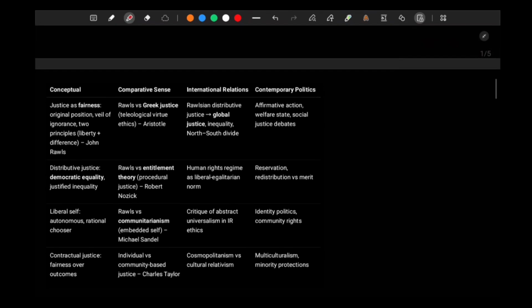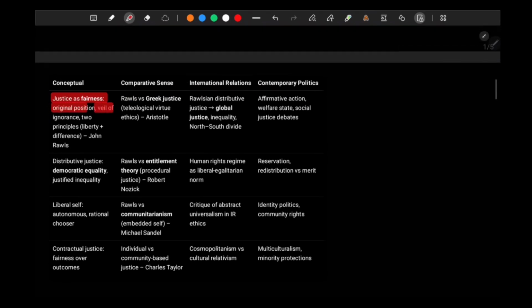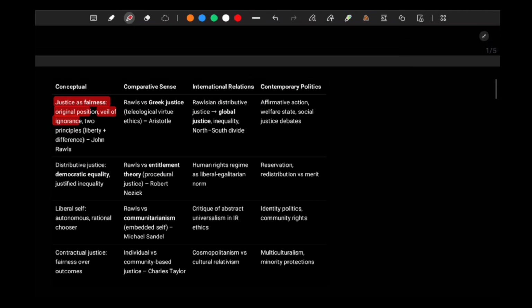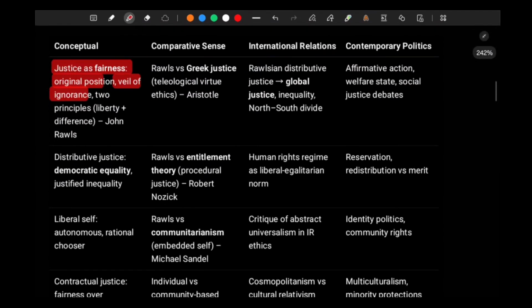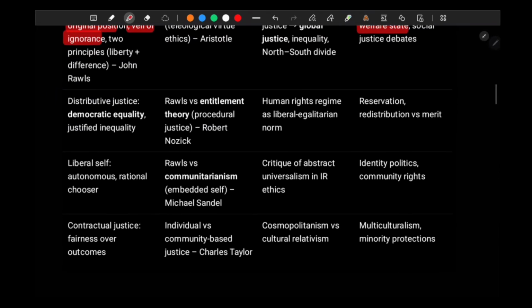So conceptually, Rawls' justice as fairness becomes important. Conceptually, his original position, veil of ignorance, becomes important. Right? There is comparative analysis that has been asked. There is the question of what is Rawlsian justice. Again, affirmative action, how it is connected to Rawlsian justice. Welfare state, how it is connected. Theory of distributive justice, the idea of democratic equality,